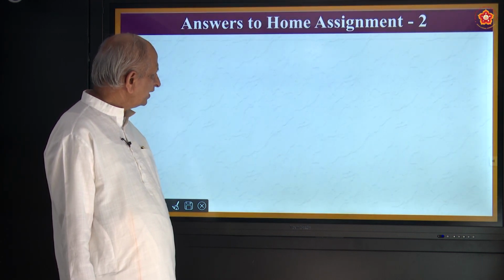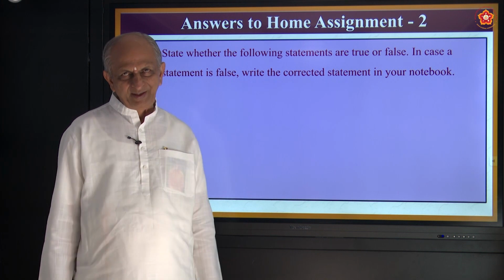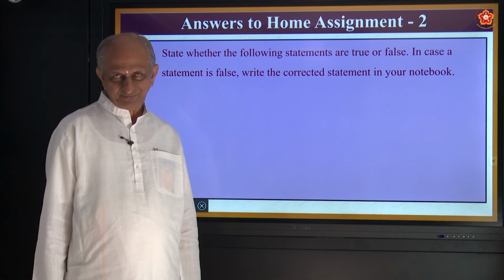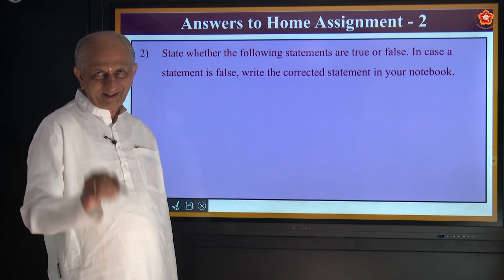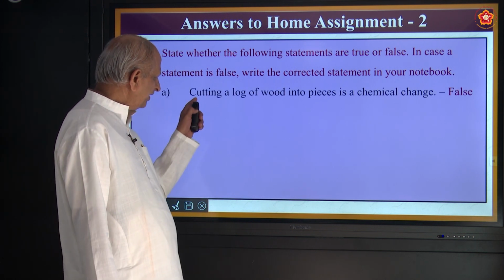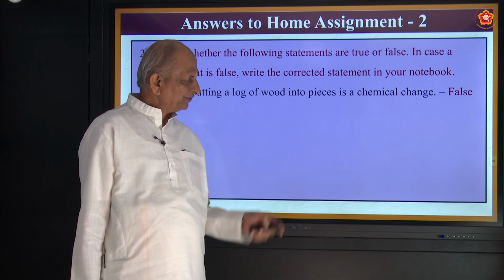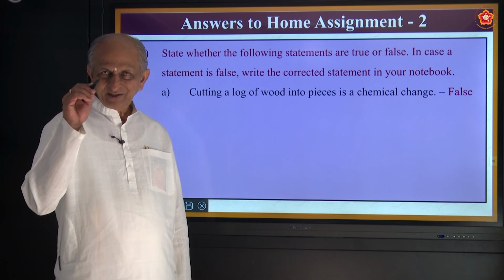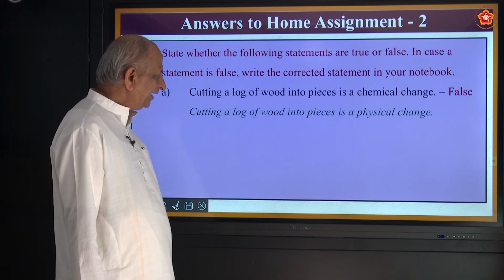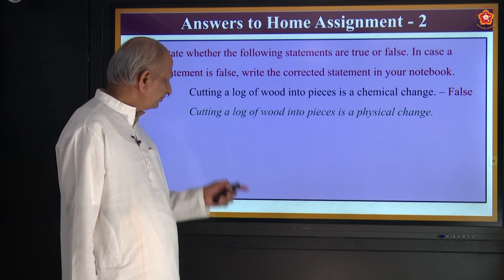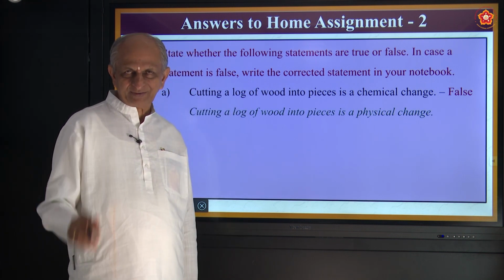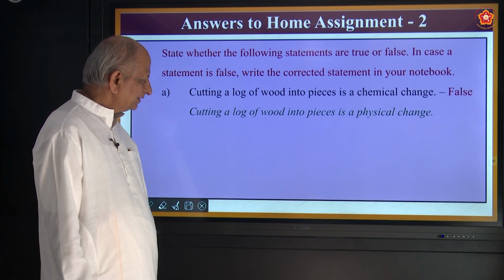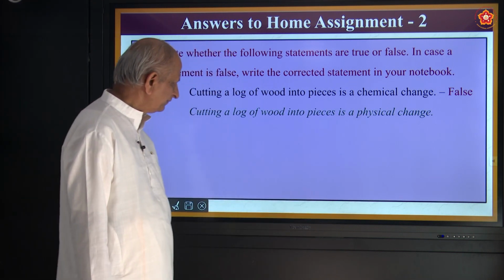Now coming to the next question. Have you tried it? Here are some statements. You must tell which is true or false. If it is false, correct it. For example, cutting a log of wood into pieces is a chemical change. Is it chemical? No. It is a physical change. Why? Because once the wood is cut, it becomes small pieces that have all the properties of the wood. There is no new substance formed. Therefore, it is a physical change.